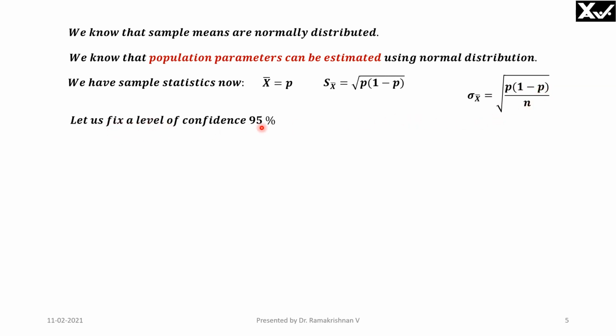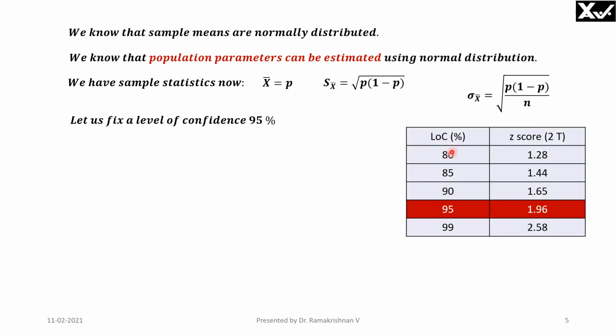Then let us fix a level of confidence of 95%. For a 95% level of confidence, the Z score for two tails is 1.96. This is similar to this: 99.73% of values will lie between -3 and +3 in a standard normal distribution. We know that a 99.73% level of confidence means Z is equal to 3. Similarly, between -1 and +1, 68.27% of values lie. That means if the level of confidence is 68.27%, then the Z score is 1. So similarly, for a 95% level of confidence, the Z score is 1.96 for a two-tailed distribution.